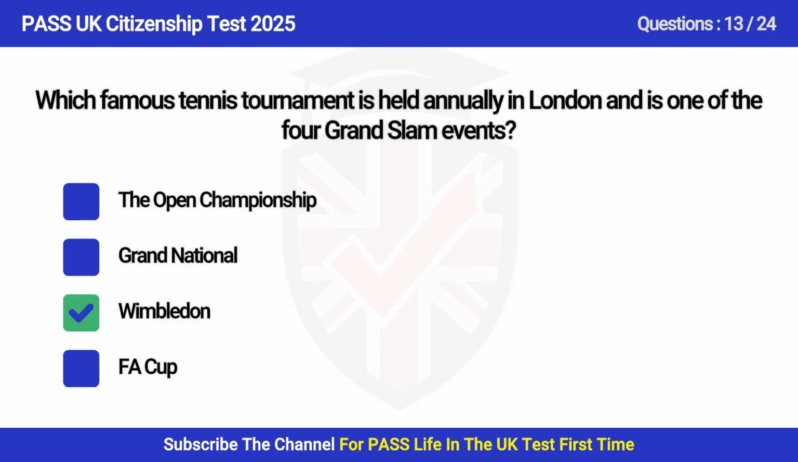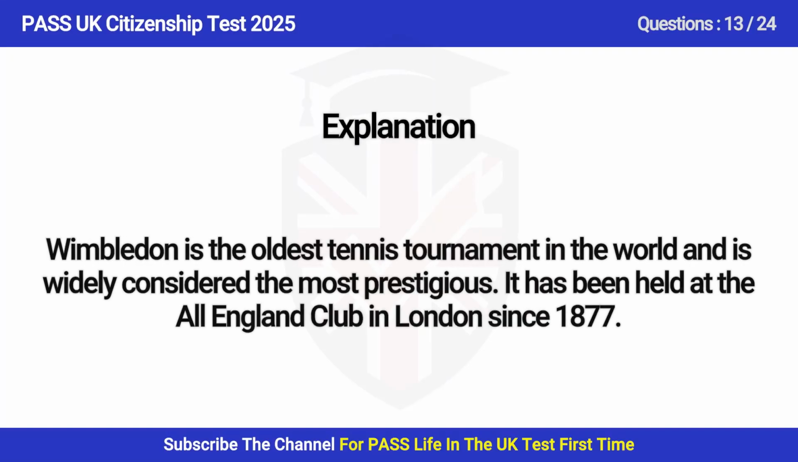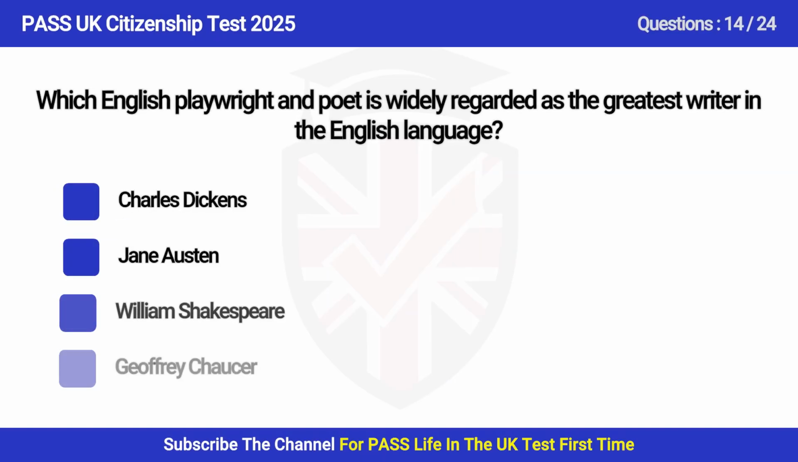Answer is C. Wimbledon. Wimbledon is the oldest tennis tournament in the world and is widely considered the most prestigious. It has been held at the All England Club in London since 1877.